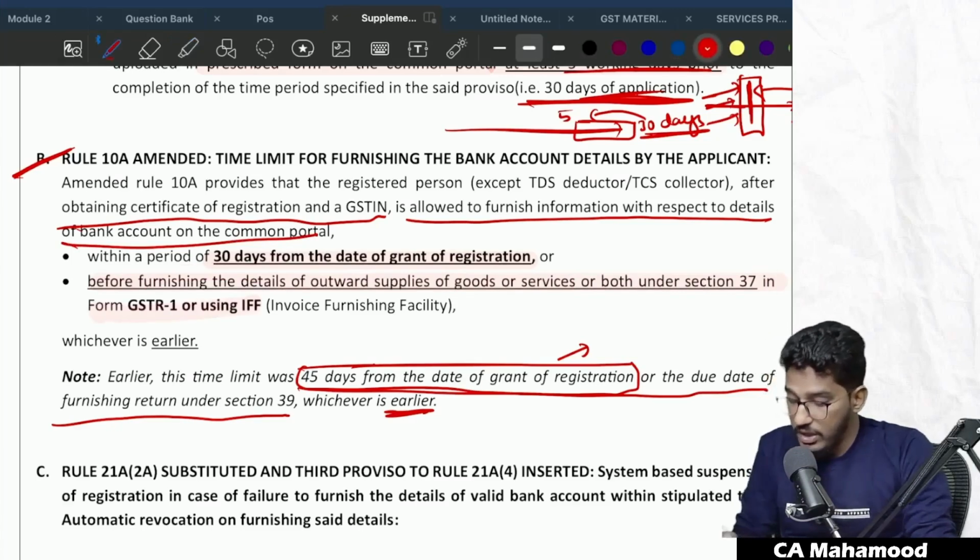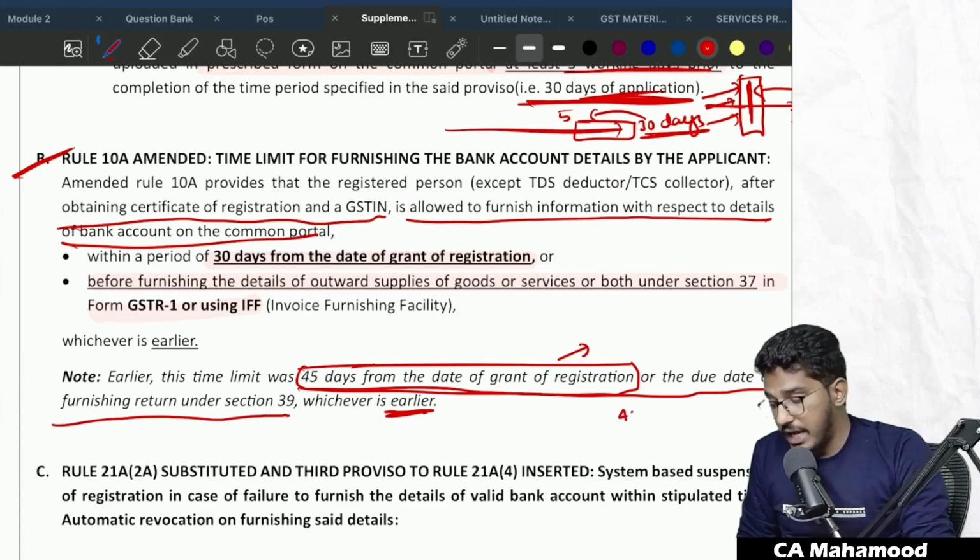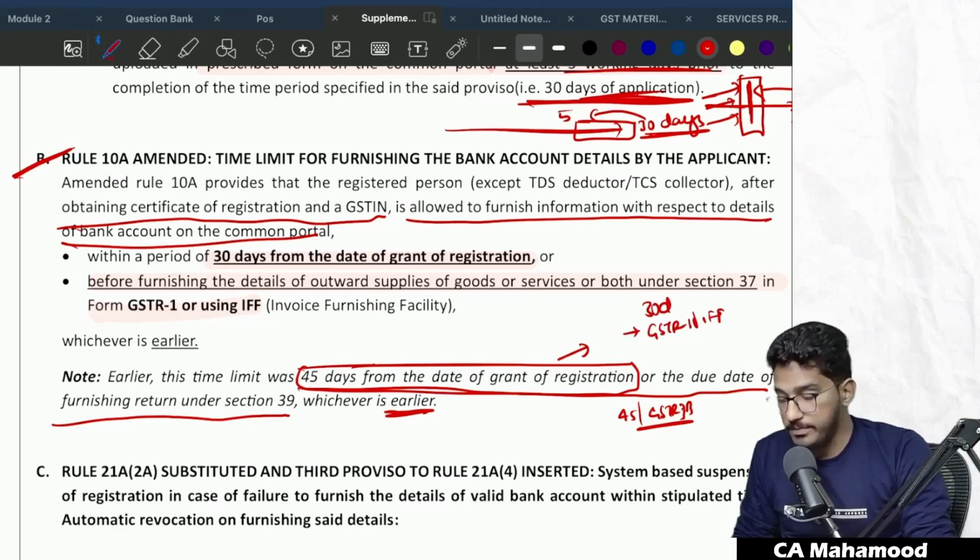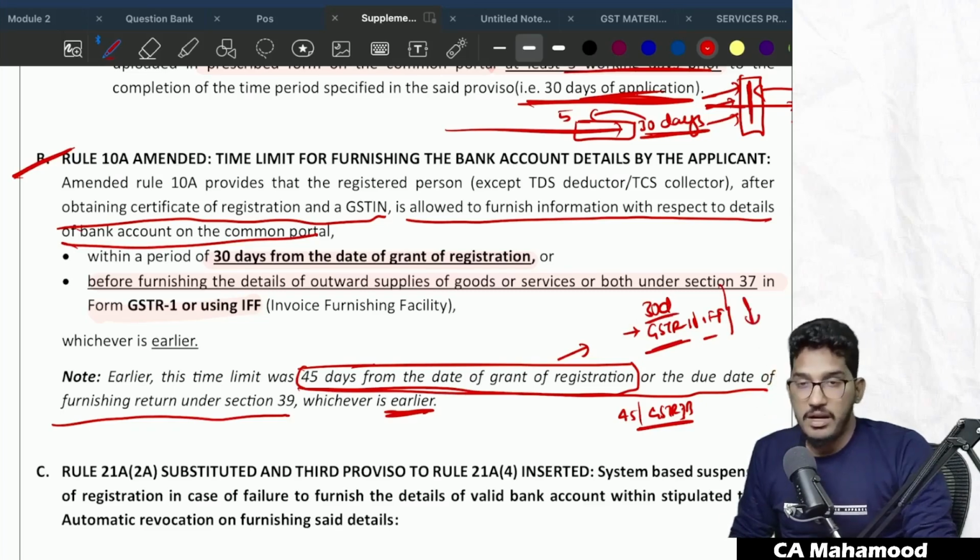So earlier it was within 45 days or the due date for filing GSTR 3B, whichever is earlier. But now the updated time limit says within 30 days of grant of registration or before the due date of GSTR 1 or IFF, the invoice furnishing facility, in case you are a quarterly return filer, whichever is earlier.